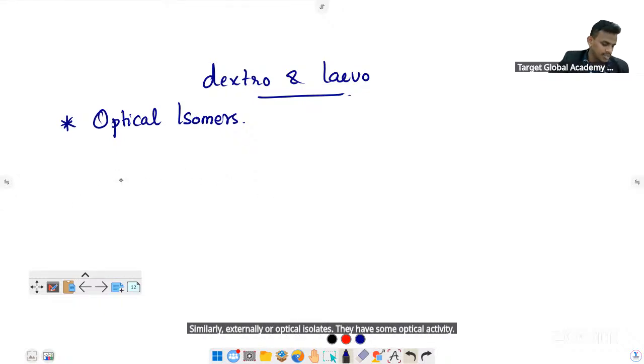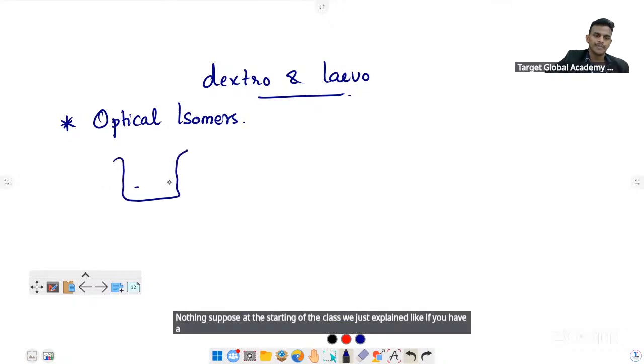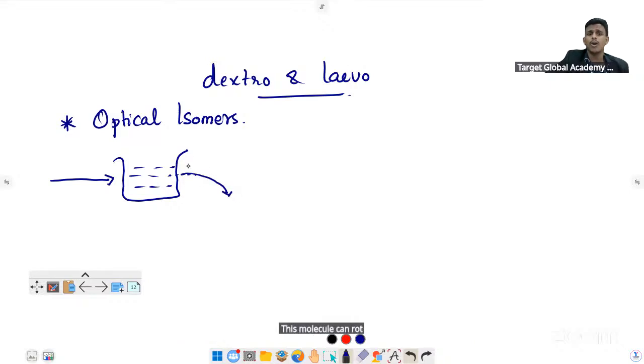Suppose, as we explained at the start of the class, you have a compound in a beaker and you pass plane polarized light through it. That means the light vibrates in only one direction. This molecule can rotate the light to the right or left.